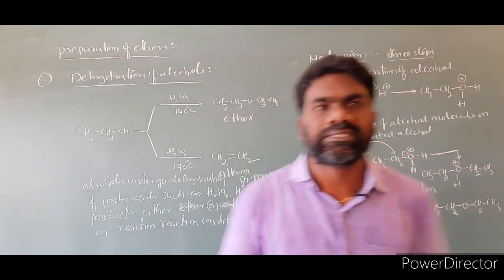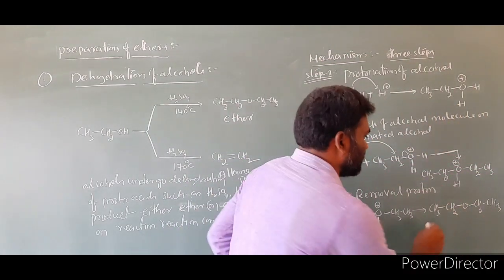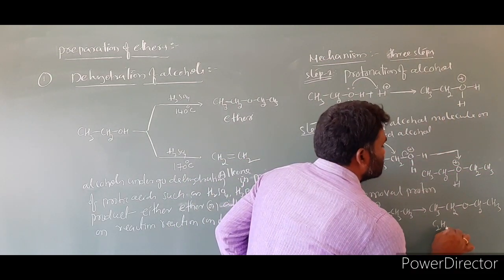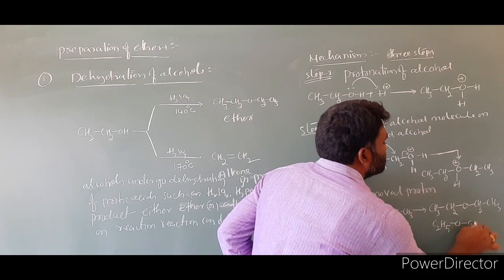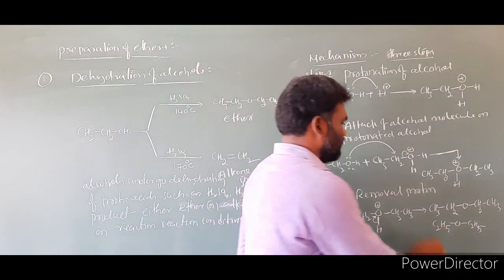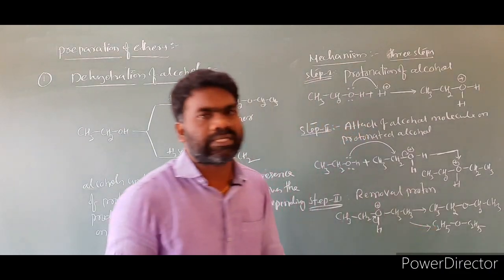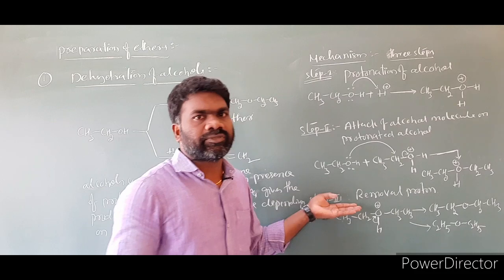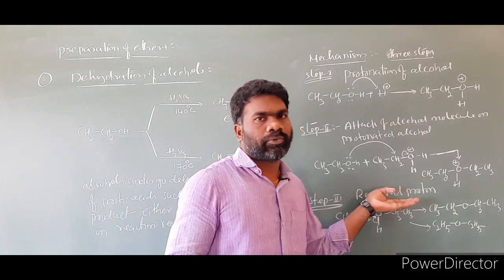That is the product formed in this reaction. Simply we can write this as C2H5OC2H5, and the byproduct is H plus. So this is the product formed in this reaction. So this is the third step. Third step is what? Removal of proton.